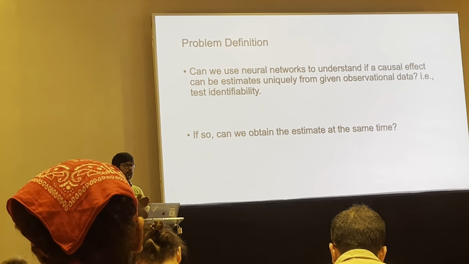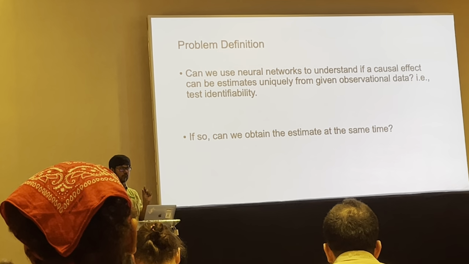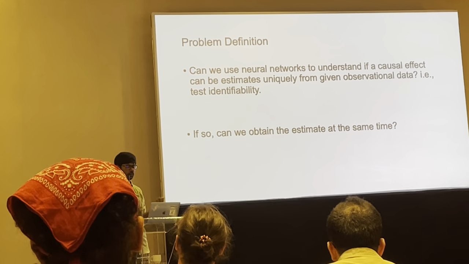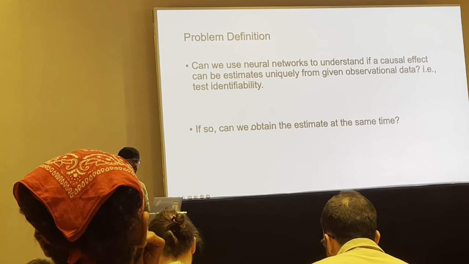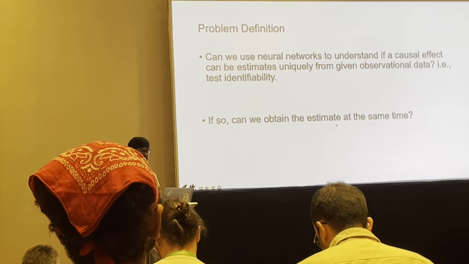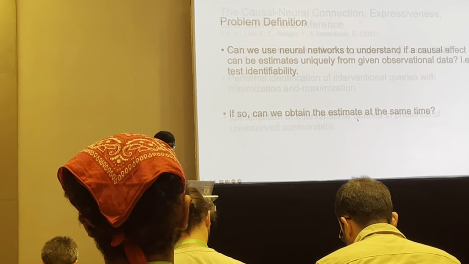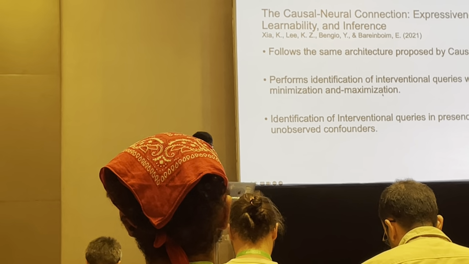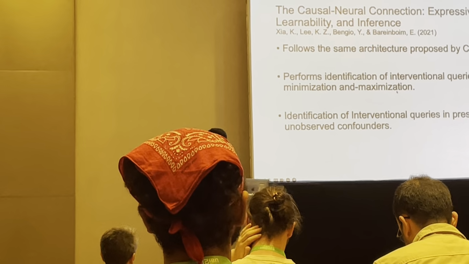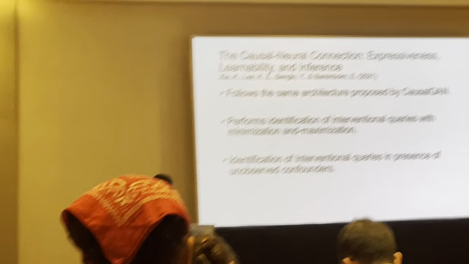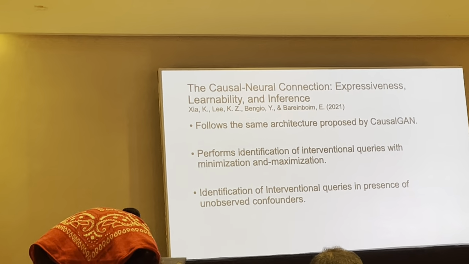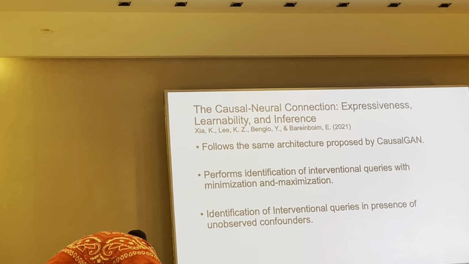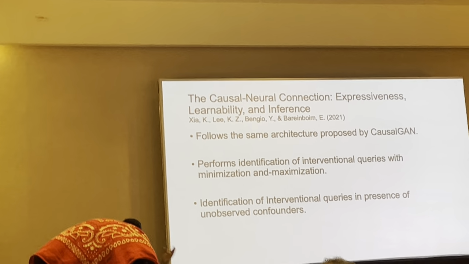The question here is, do we have a specific unique causal effect, or do we have multiple causal effects where we are not sure which one is the true causal effect? And if so, can you obtain the estimate at the same time? Can you use a neural network for this purpose? There's this paper, The Causal Neural Connection: Expressiveness, Learnability, and Inference. This paper deals with this problem. It follows the same architecture proposed by CausalGAN, that means you use one neural network for each variable, and then you do ancestral sampling.